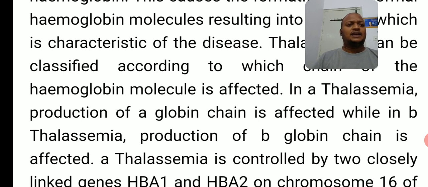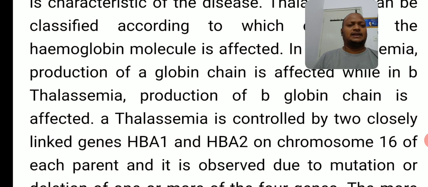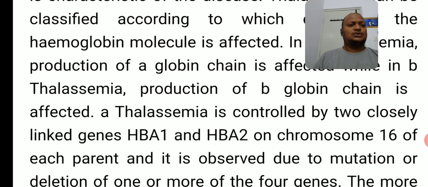In alpha thalassemia, production of the alpha globin chain is affected, while in beta thalassemia, production of the beta globin chain is affected. So there are two different types of thalassemia, alpha and beta.